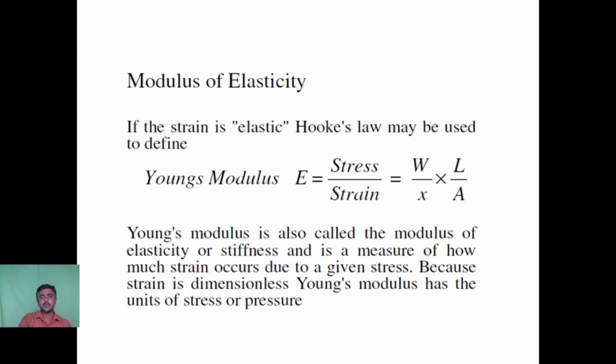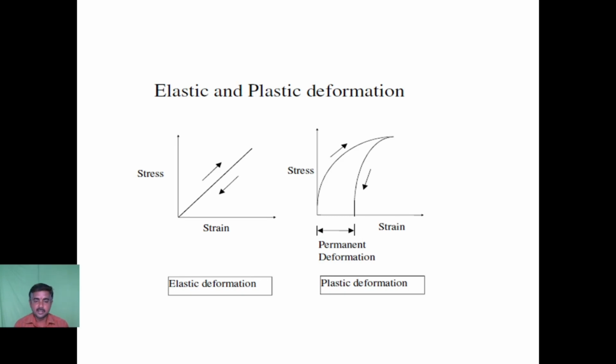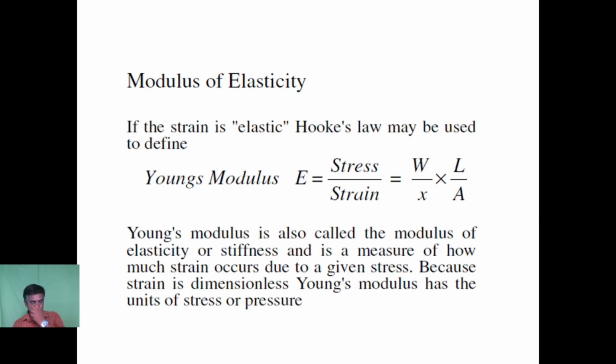This can be explained with Hooke's law. Hooke's law states that stress is directly proportional to strain within the elastic limit. Hooke's law can be used only for elastic material, whereas for plastic material Hooke's law is not applicable. Young's modulus is also called the modulus of elasticity, or stiffness, and it is a measure of how much strain occurs due to a given stress. Because strain is dimensionless, Young's modulus has the unit of stress or pressure.